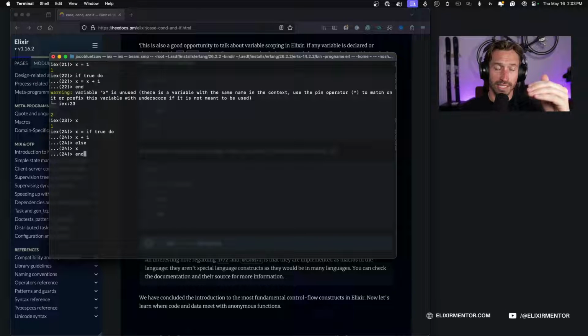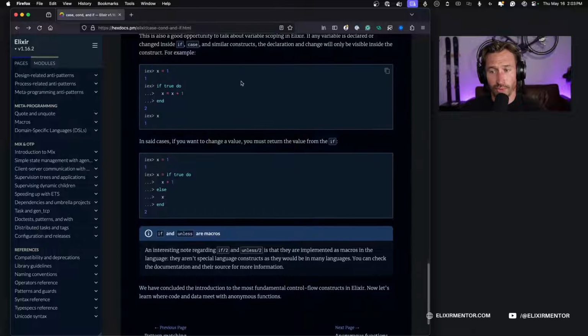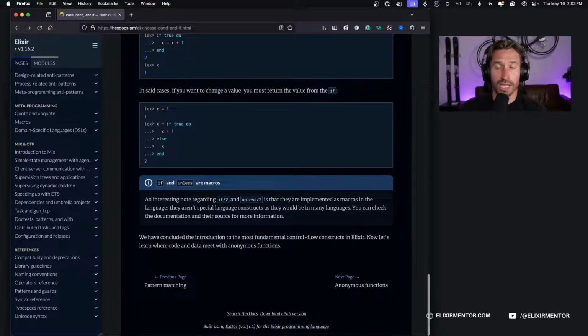So when we do this, we're rebinding the variable that is within the same construct. So instead of being inside the if block in a new construct, it is at the global level, I guess you could say, or like at the module level. So now we get 2 back, same as before, but since we rebound the variable here, it will now be 2. So I think that's pretty cool.